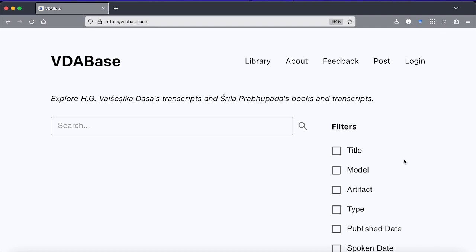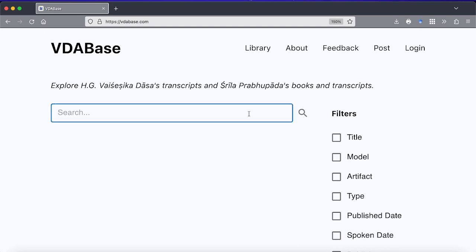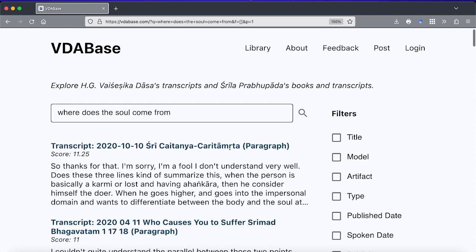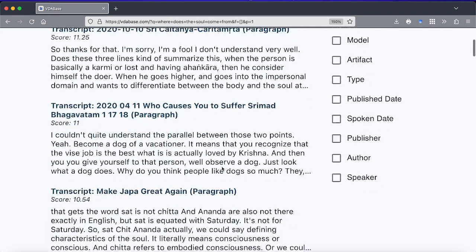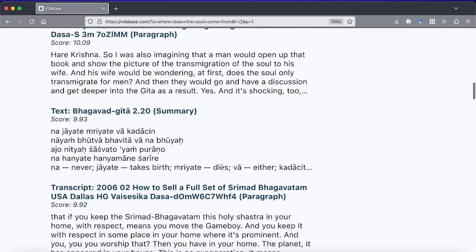First is our search feature, then our library, and then how you can post artifacts to our digital library as well. So for our search, it's quite straightforward. We can search for anything over here, just where does the soul come from? And we get results immediately, and they're from all over our library, and it searches by paragraph.